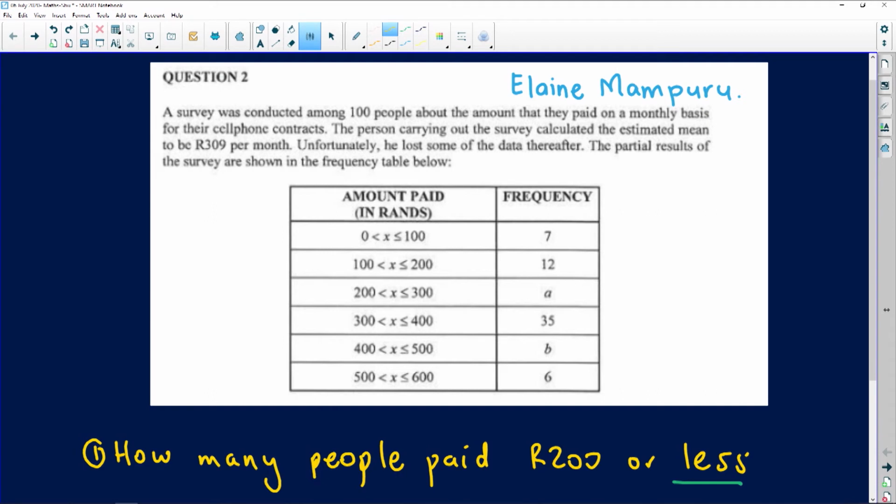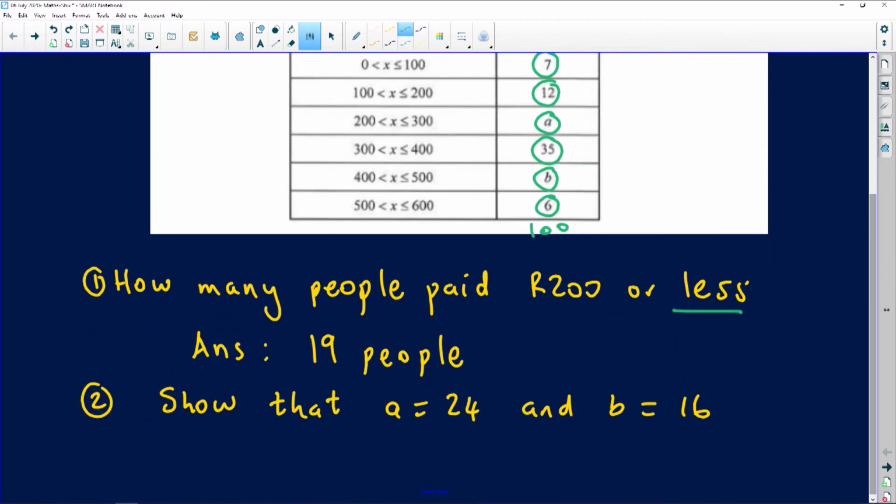We were told that 100 people participated in this survey. So we know for a fact that we had 100 people that participated. That means when you sum up the 7 plus 12 plus A plus these 35 here, plus these people here, plus these 6 people, all those people must sum up to exactly 100. The total of all of them must amount to 100. So I'm going to start and write that as my first equation, because I feel like this is going to lead us to simultaneous equations.